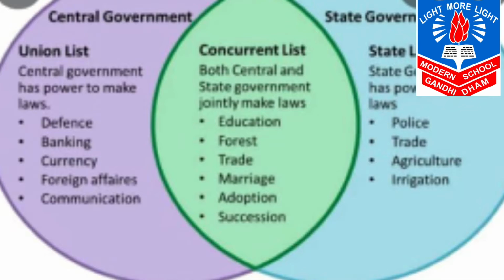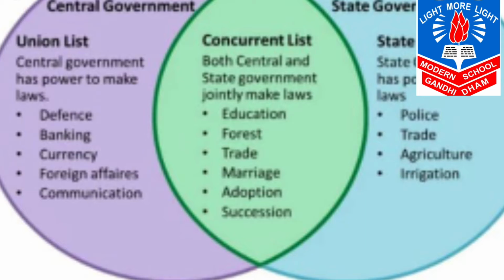Second one is the state list. Among the 66 subjects assigned to the state government are education, health, agriculture, internal trade, commerce, forest, local self-governing institutes, etc. They all are included in the state list. And the concurrent list, it means combined list.